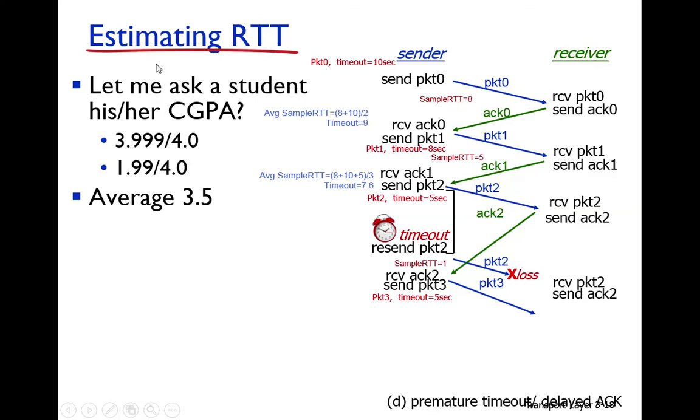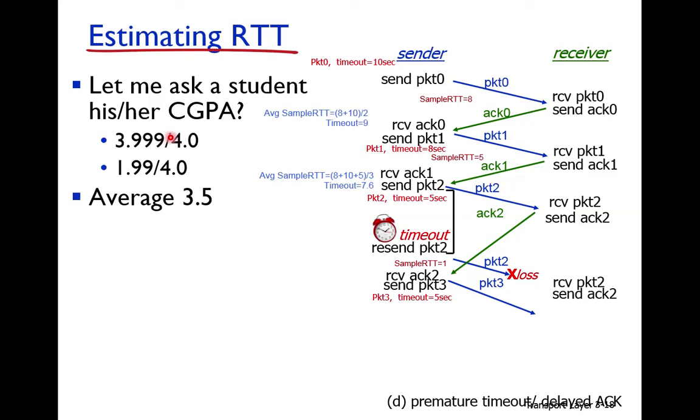Let me explain this variation in the sample RTT through an analogy. Let me ask one of the students in your class what his CGPA is. Suppose Asad tells me that his CGPA is 3.99 out of 4.